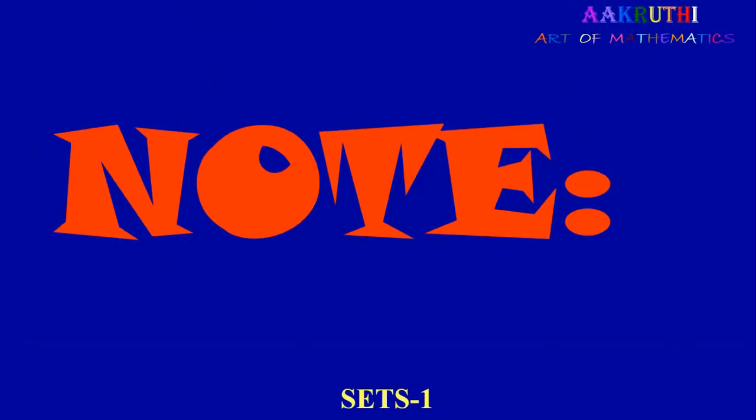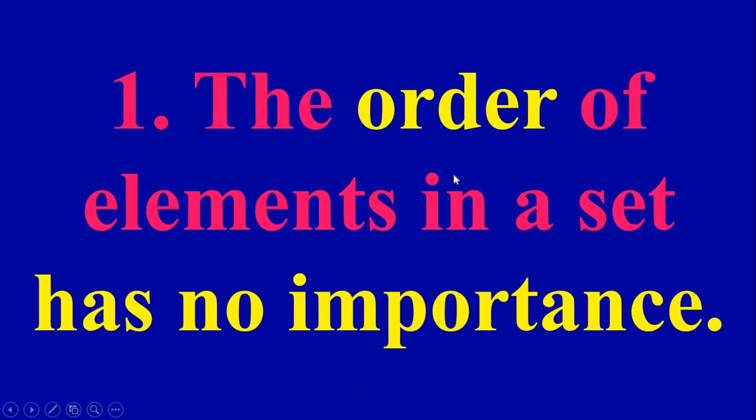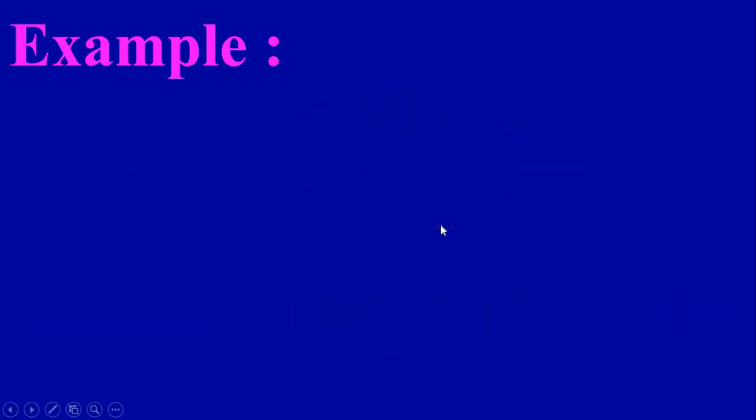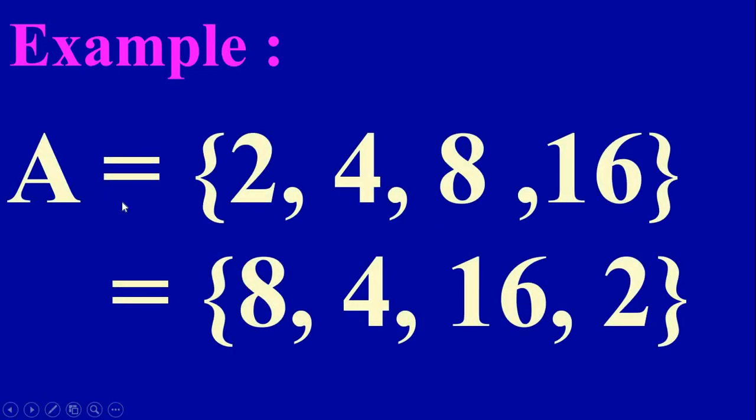Next, some notes. The first one: the order of elements in a set has no importance. Now what is meant by order? Order means first element, second element, like that, a place value. In sets, there is no place value. Consider an example. Set A is 2, 4, 8, 16, and the same set we can write as 8, 4, 16, 2. Here the elements are the same, only the order is different, so these two sets are the same. In sets, order is not important.